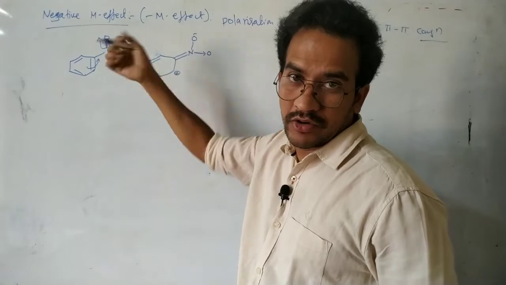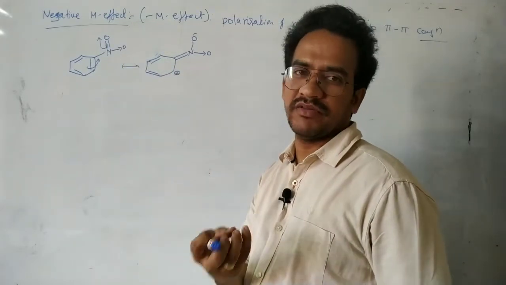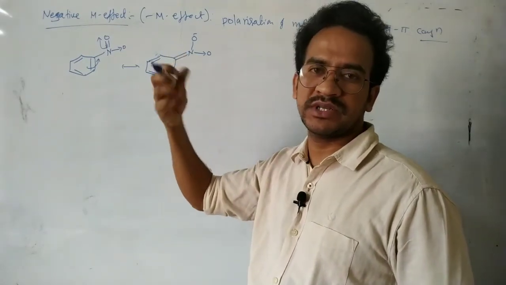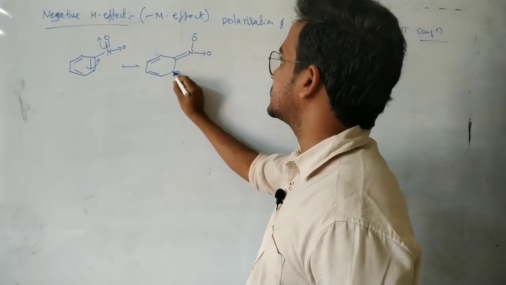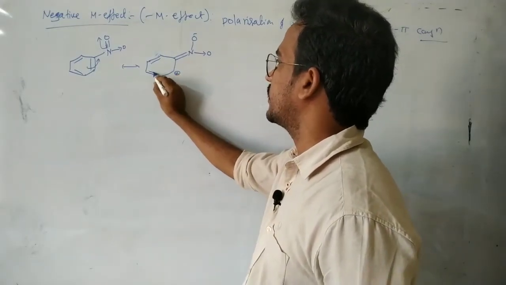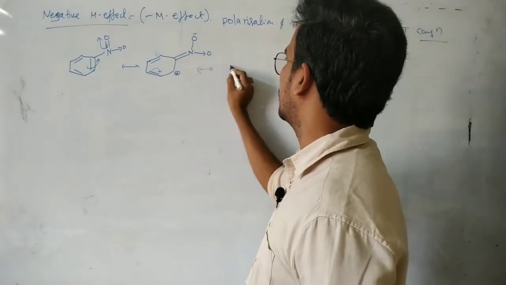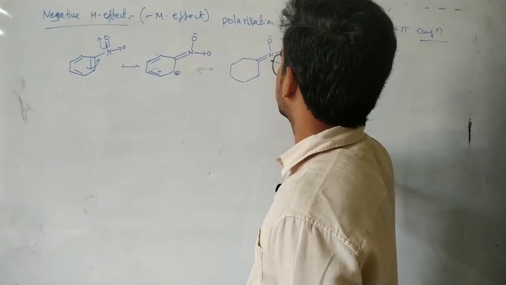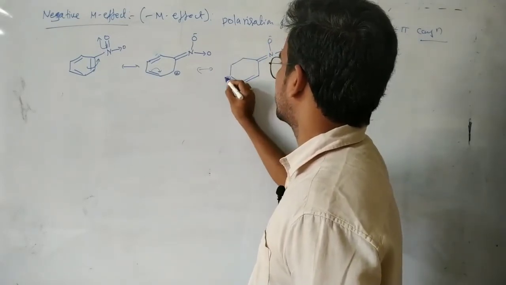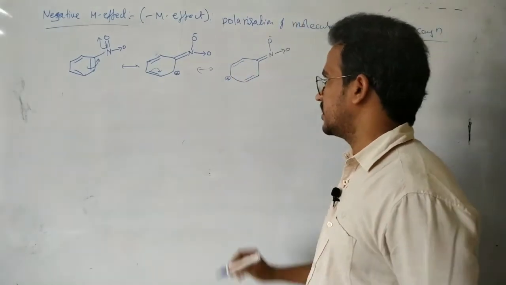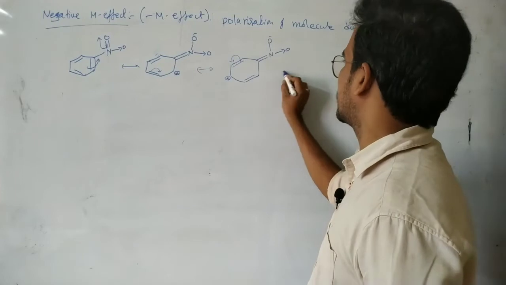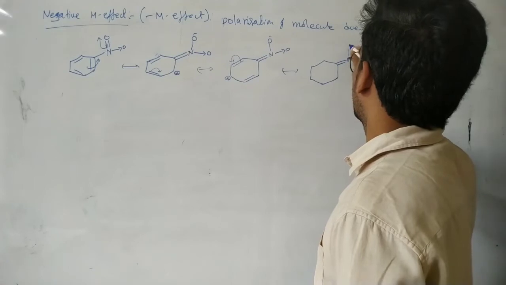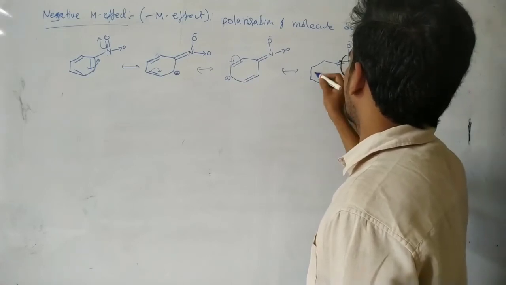Because oxygen is more electronegative, it attracts the electrons from the benzene ring. Benzene has pi electron density, so the NO2 group attracts the pi electrons towards itself. As a result, a positive charge rises at the ortho carbon. Now, whenever these electrons transfer to this one, double bond N, O minus, pi bond here, plus. And next again, whenever these pi electrons move to this carbon, minus, this is a pi bond, here plus.